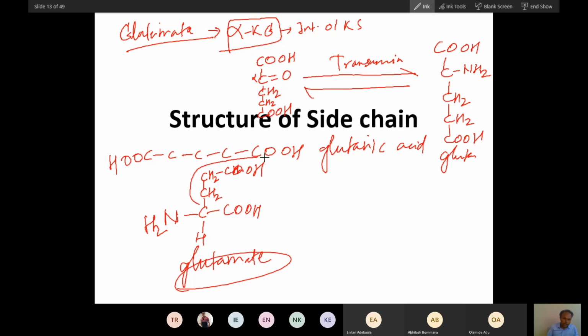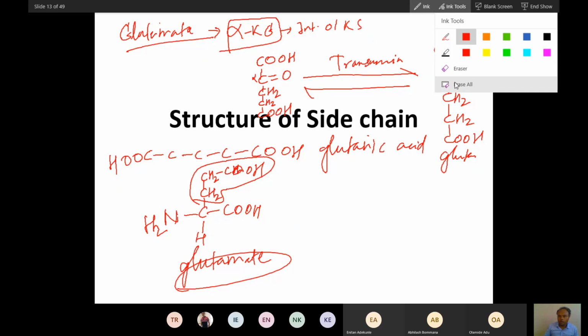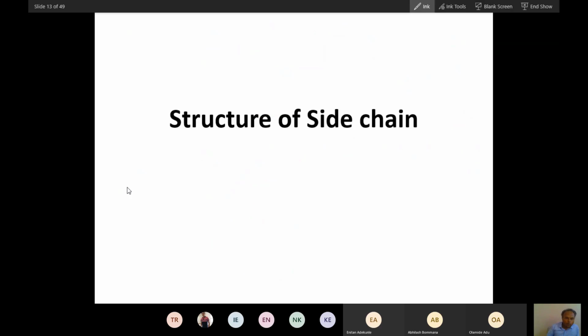So this is the side chain here. This is the side chain. This is glutamate. Now, you have already understood glutamate and aspartate. So let me draw the structure again of aspartate. This is amino and acid. What is this side chain in aspartate? It is CH2 and then COOH. Now let me draw the structure with CO and the OH.